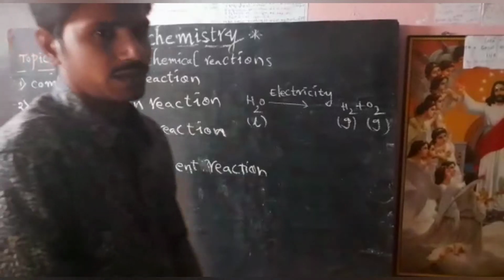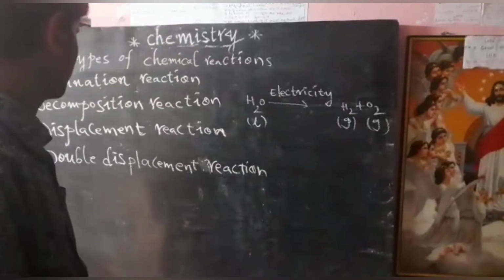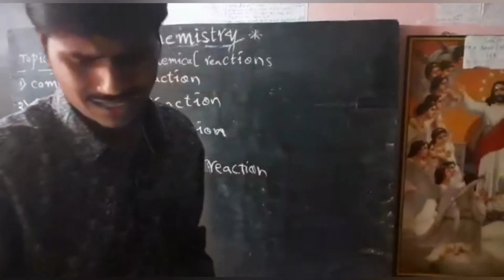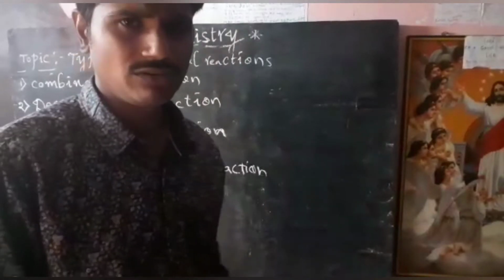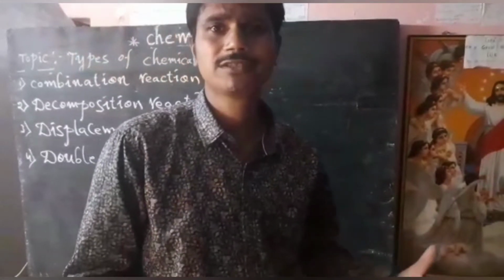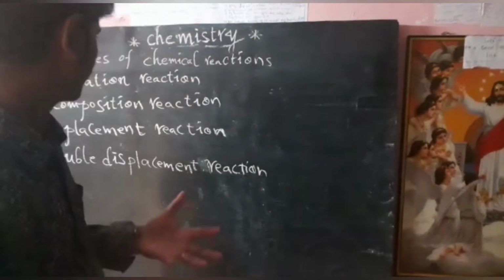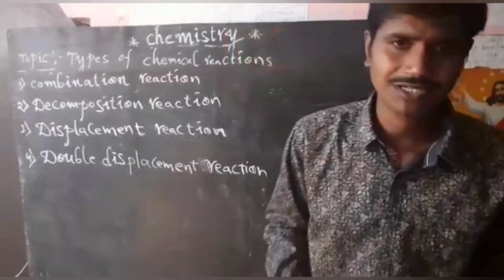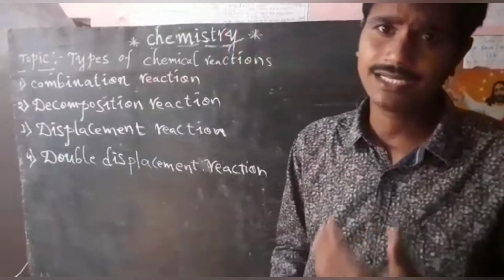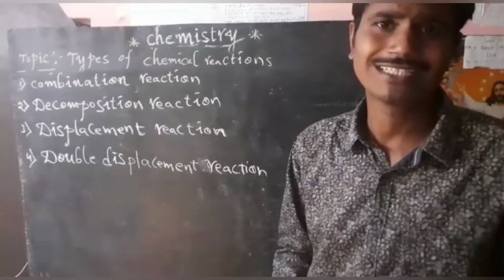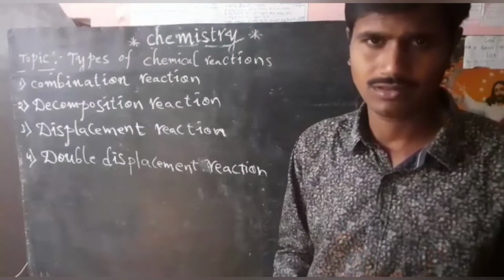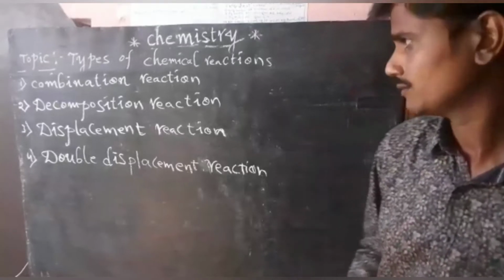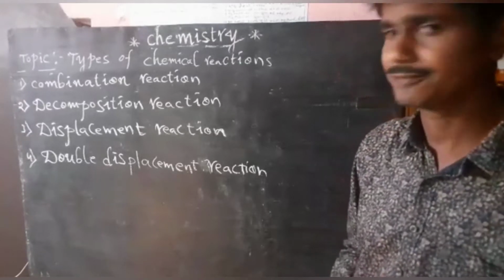Next, the third one is displacement reaction. Already we discussed it in the last class. I am just recapitulating. Today I would like to explain double displacement reactions. Before going to that, we have to once again recapitulate displacement reaction. A displacement reaction is nothing but a highly reactive metal displacing a less reactive metal from its compound. Such reactions we call displacement reactions.